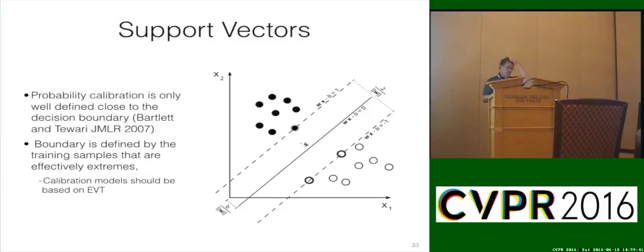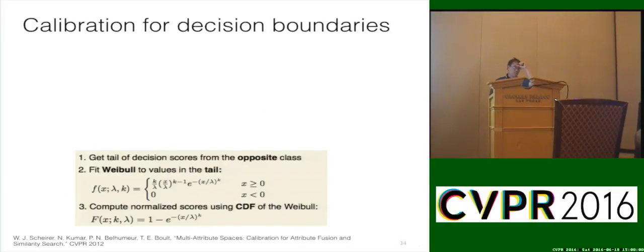People have looked at calibration models for this, the most common being a sigmoid from what's called Platt calibration, which fits a sigmoid between this data and that data. Well, we had some problems with that in terms of where it came from, it was just sort of put together, and we wanted to find something a little bit more supported.